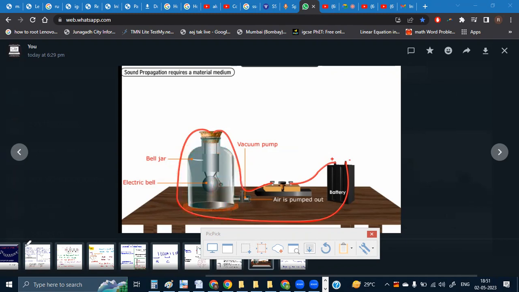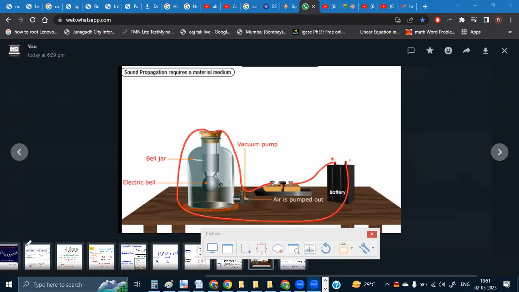Therefore, it is an example of a mechanical wave. Basically, a mechanical wave is that which will require some material medium, some solid, some liquid, or some gas. Then only it can travel. Otherwise, electromagnetic waves can travel even through vacuum.